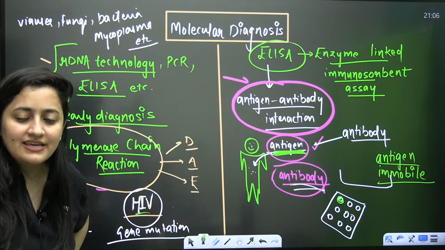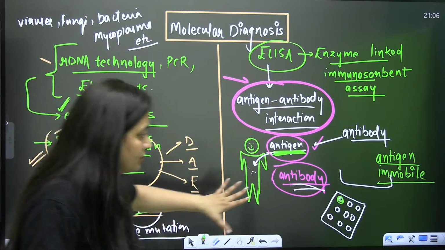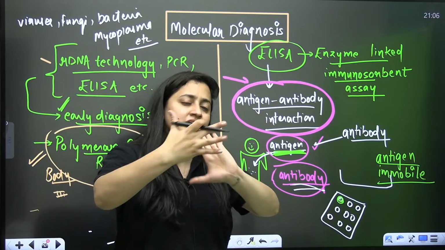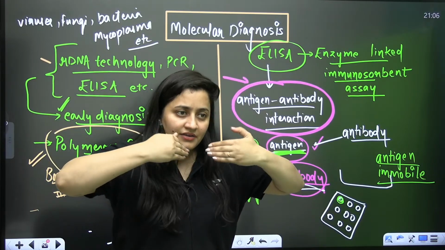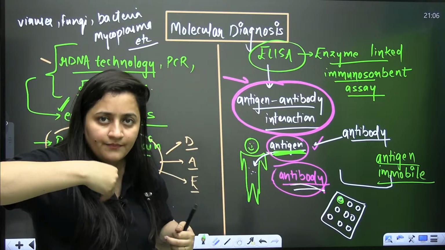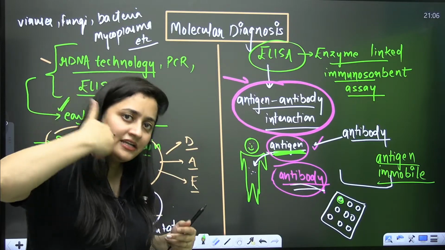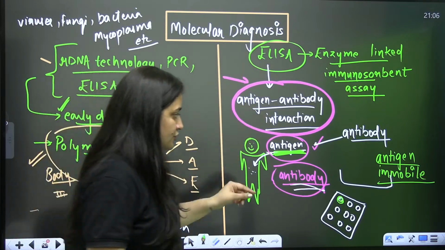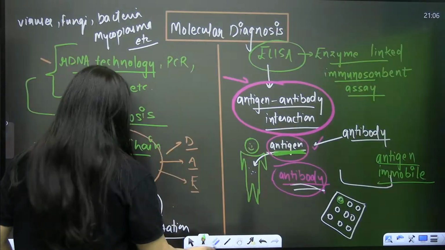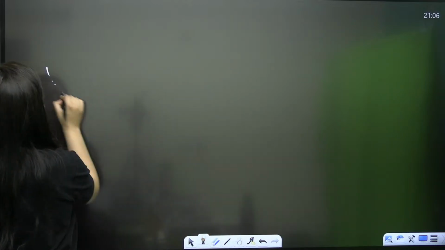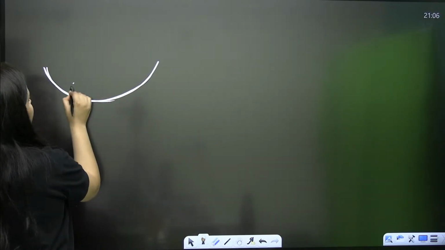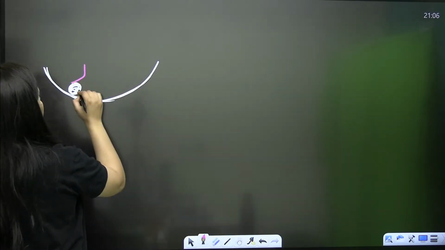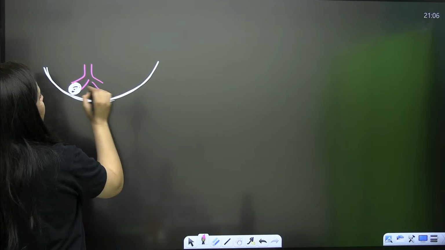Yes or no? Right, so the first thing is we need to immobilize the antigen, then put the antibodies and they will join. Whatever antibodies are left, not joining with any antigen, will be removed when we do the washing. Then, bache, see, everything is happening on this well surface. There is one antigen which is immobilized, so the antibody will join to it, right?